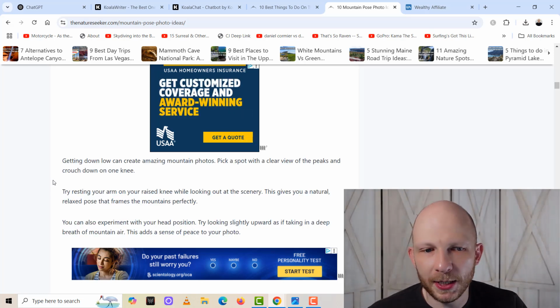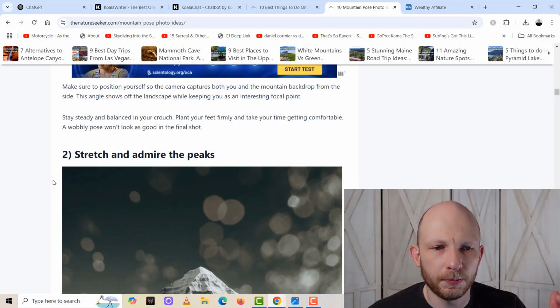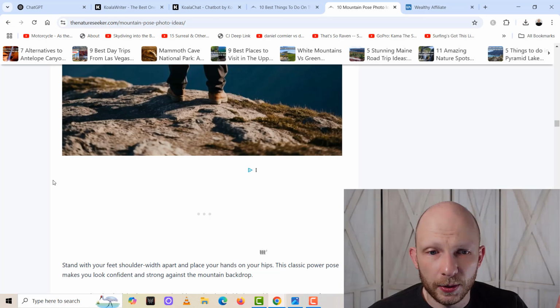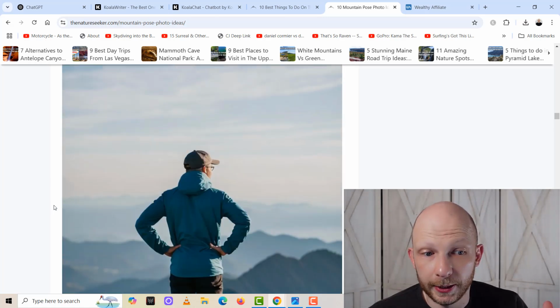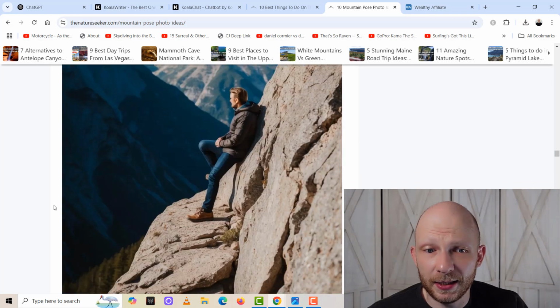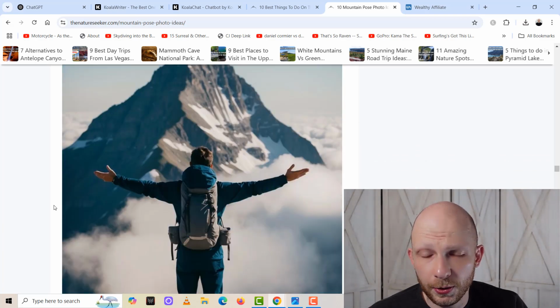Koala, and I could update it if I wanted it to be this way, like with ChatGPT, must visit locations and all that stuff, just basically making it more comprehensive. But all of the images here are AI. So you can't even tell if this is real or not. That's how advanced this is. So I would say that this is Koala. You can draw your own conclusions.